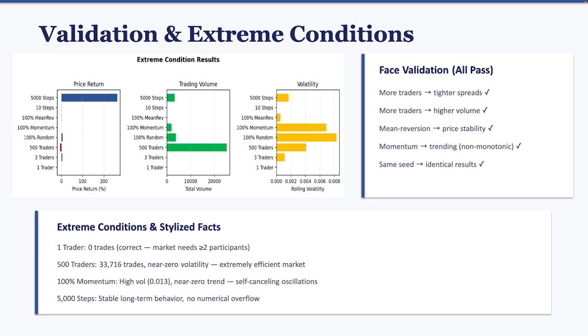Third, I compared outputs to established stylized facts from empirical finance. The simulation matches all 4 tested facts: spread narrowing with liquidity, herding amplifying volatility and producing excess jumps, zero-centered returns, and efficiency scaling with participants. One known limitation is the absence of volatility clustering, the autocorrelation in squared returns seen in real markets, since the model lacks GARCH-type feedback.